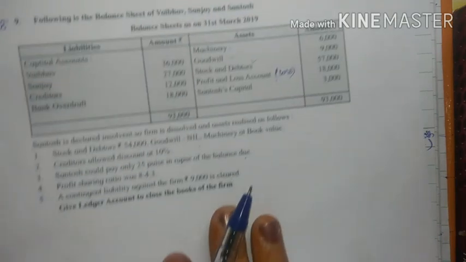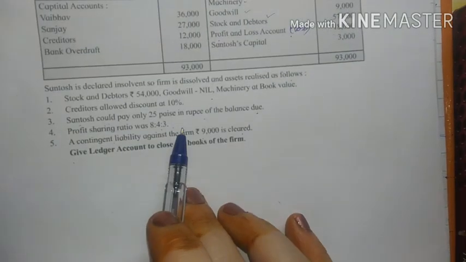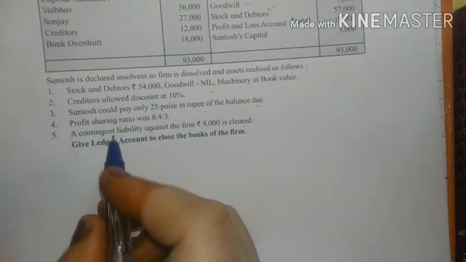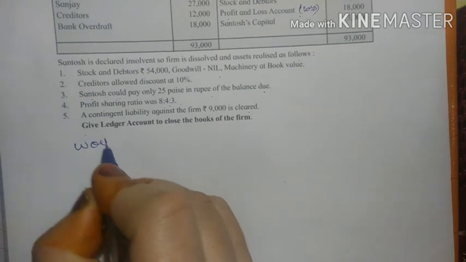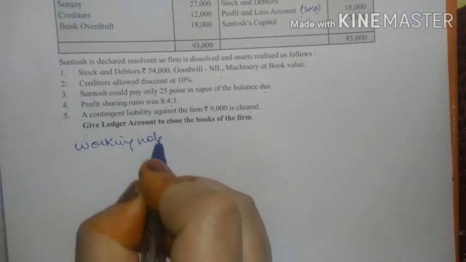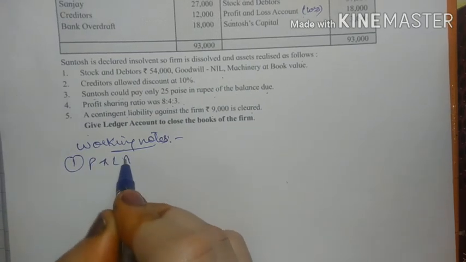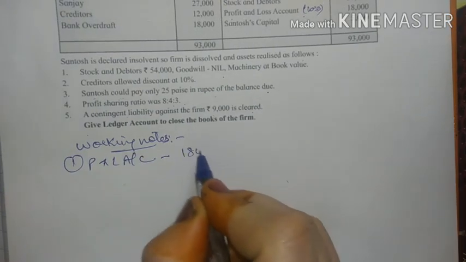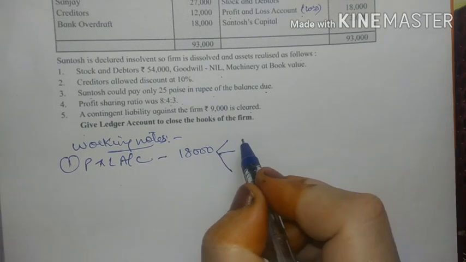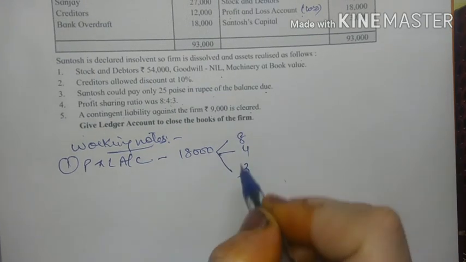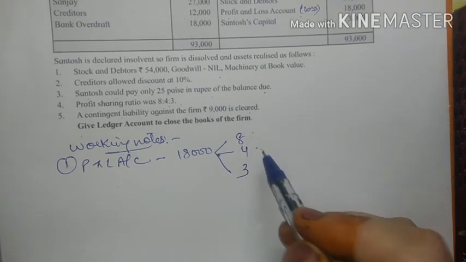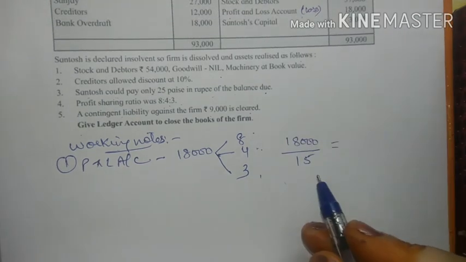Okay. Now we can distribute this profit and loss account balance, which is a loss. The profit sharing ratio is 8:4:3. So in my working note, first the P&L account, that is 18,000. It has to be divided into 8:4:3, that is 8 plus 4 is 12, 12 plus 3 is 15.